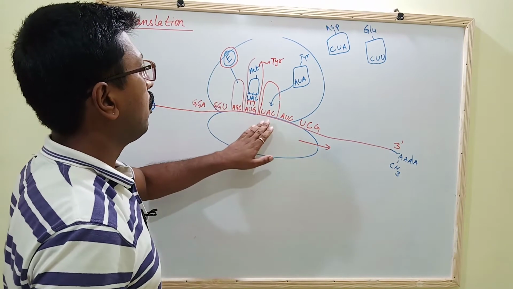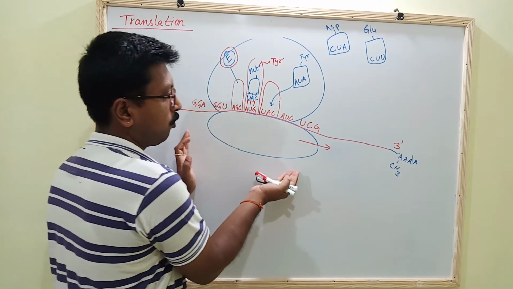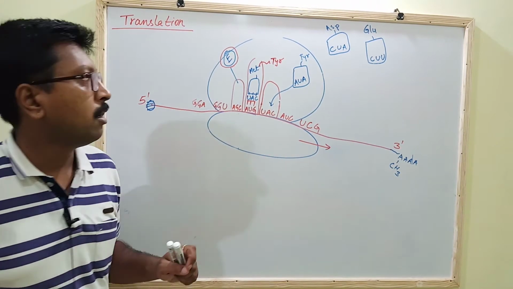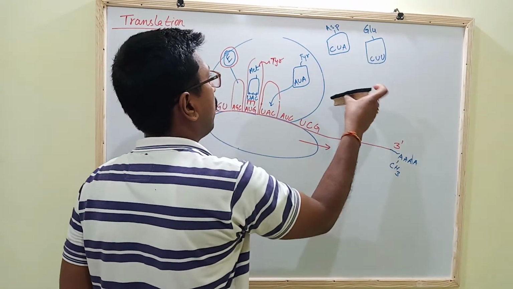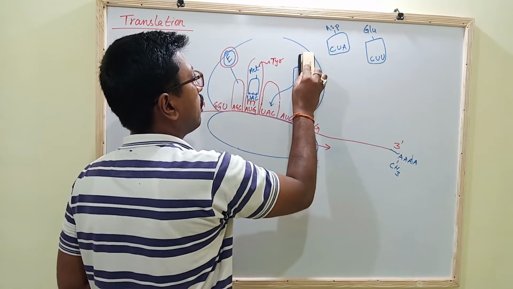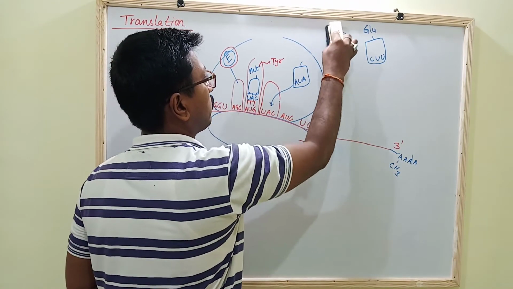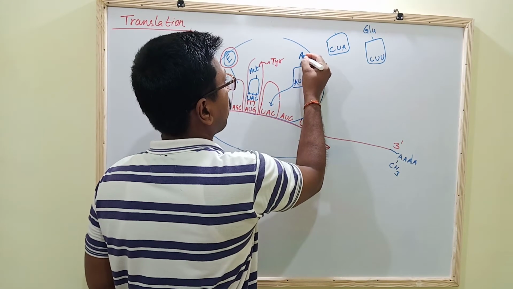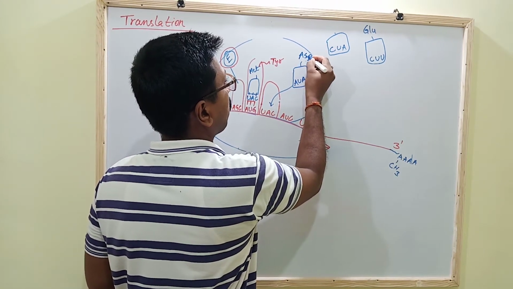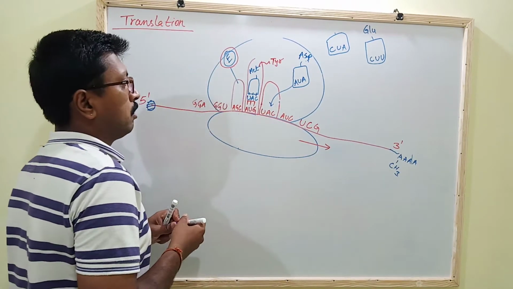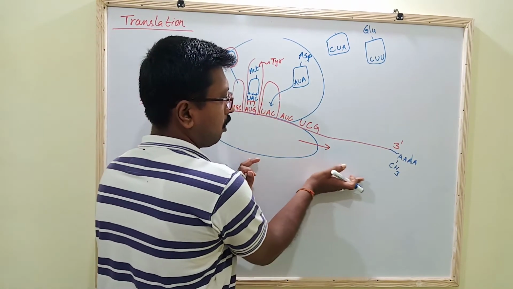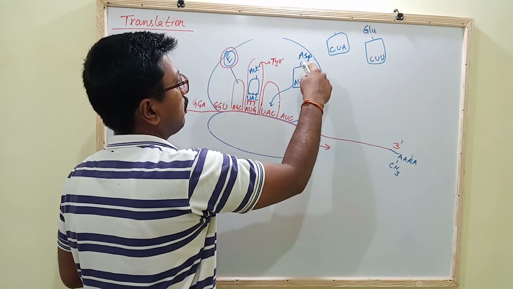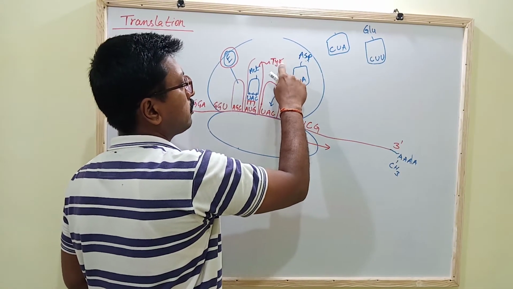Now again the ribosome is moving towards the 3', and the next amino acid, asparagine, will come at this site. Then again the ribosome will move towards the 3 prime end, and this asparagine will bind to this tyrosine.